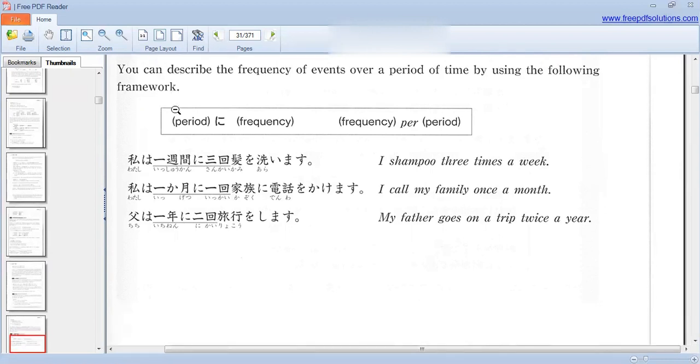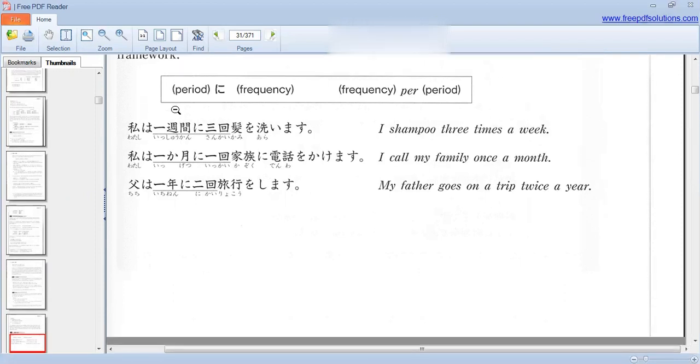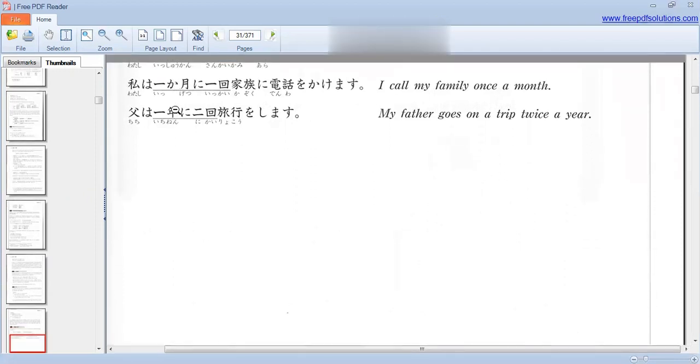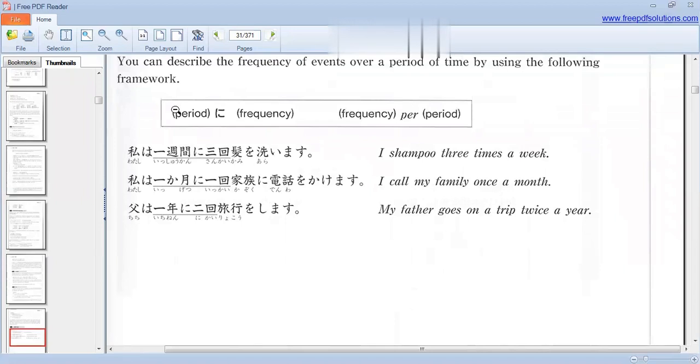Chichi wa ichinen ni nikai ryokou o shimasu. My father goes on a trip twice a year. So, if you are putting in frequency, to say this many times a week, or this many times a month, or how many times in a year, you have to put ni.